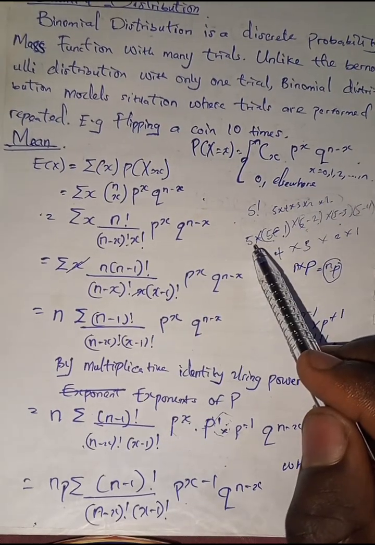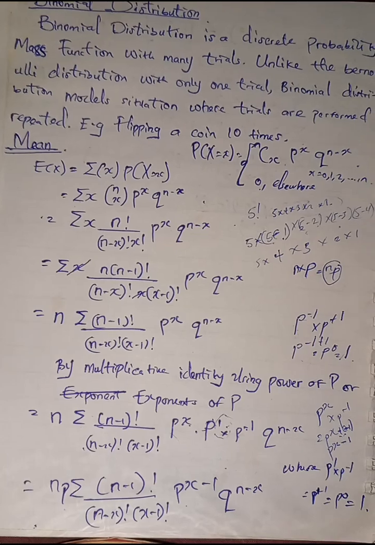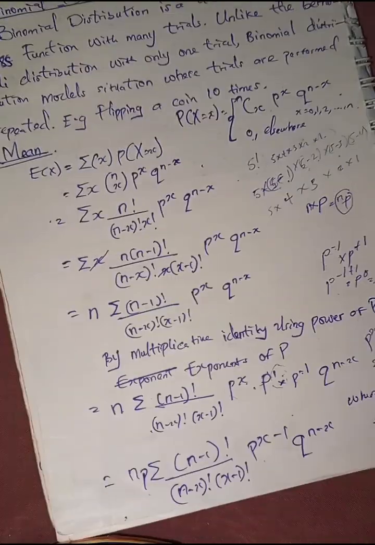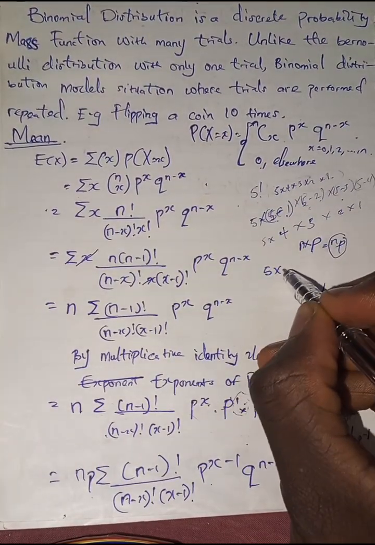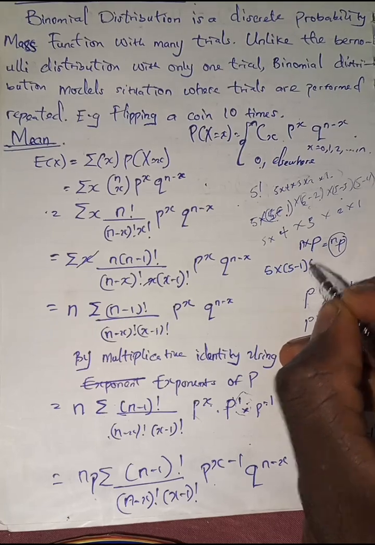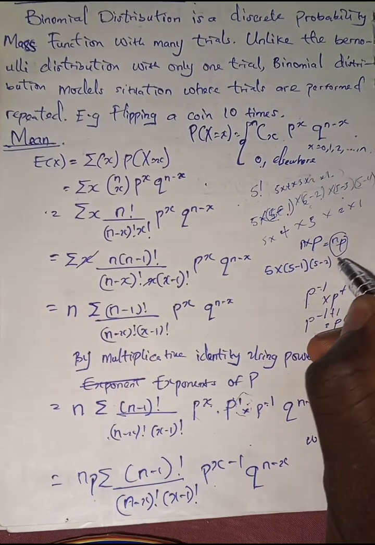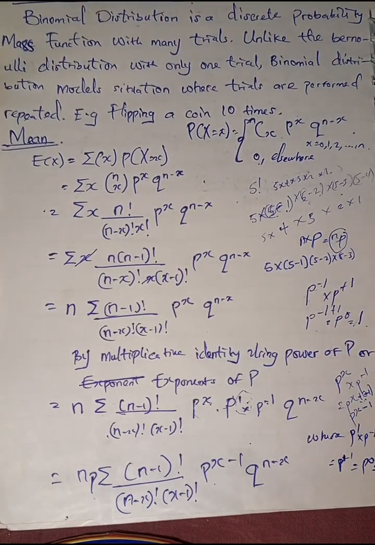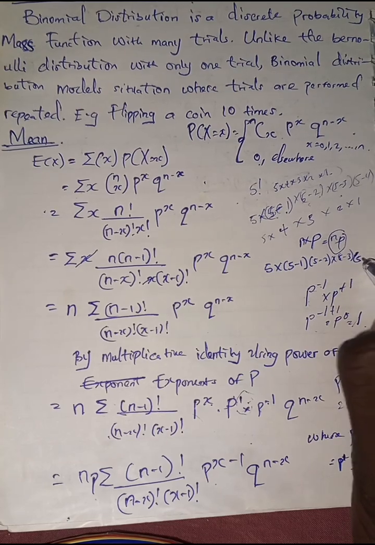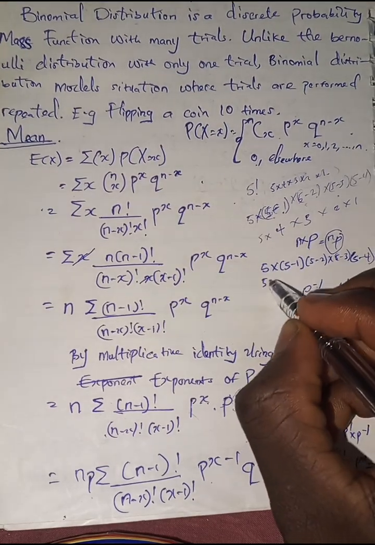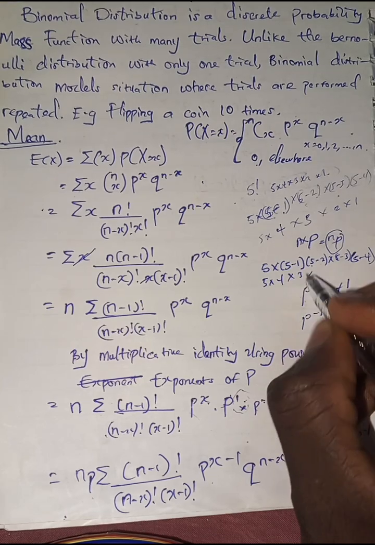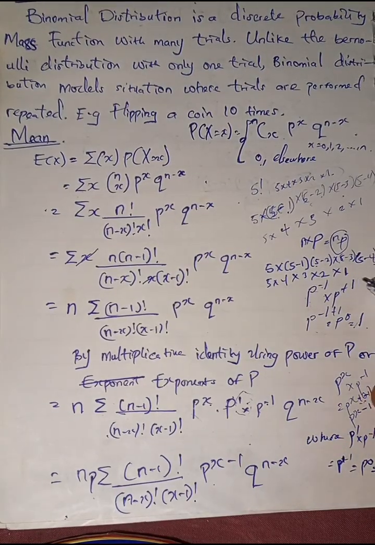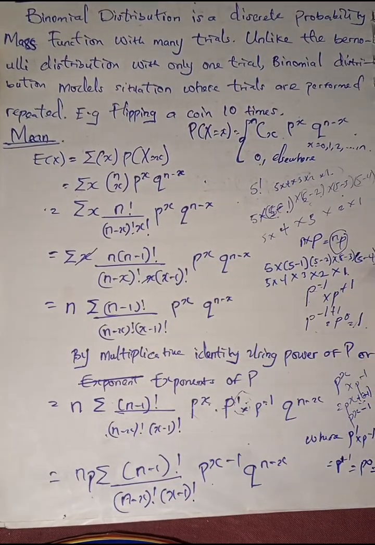But there is another way wey you fit write am, like 5 times 5 minus 1 times 5 minus 2 times 5 minus 3. So you go dey expand am like that till you reach 1. But for here you go just expand am once.